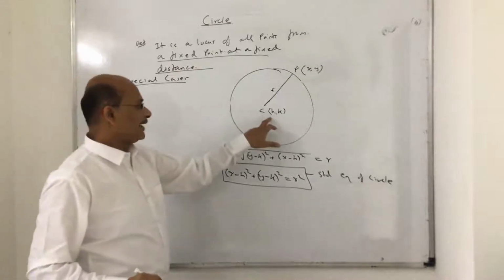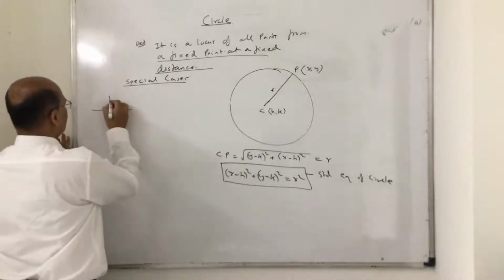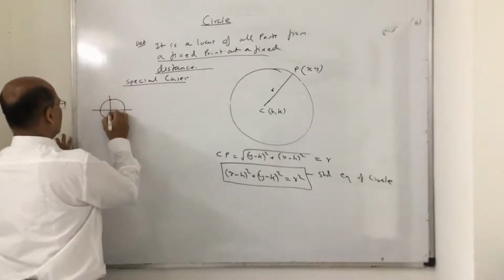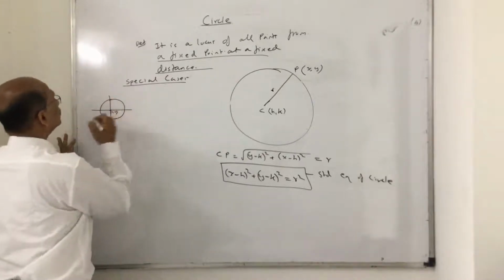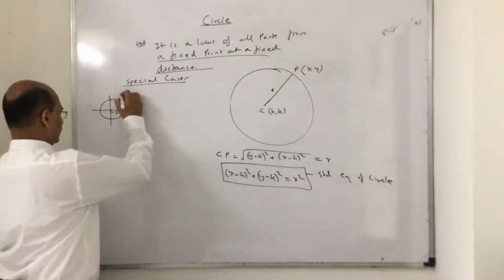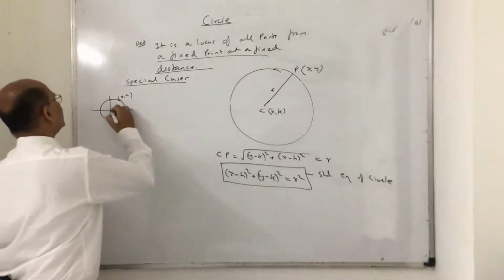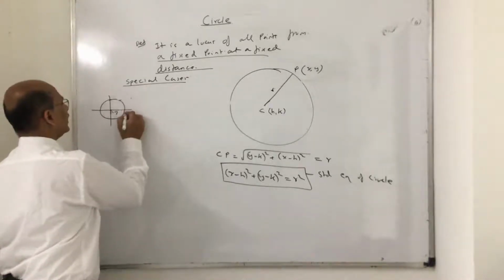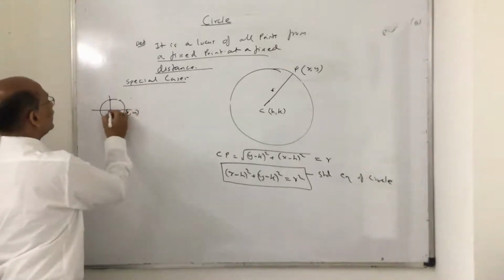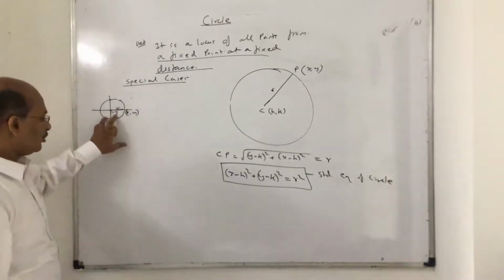Suppose the center is on the origin. For example, if I draw the figure here, the center is at the origin, center is 0, 0, and this is x comma y, correct? Moving forward, this is the x comma y. Now you know this is the radius of the circle, which you denote as r. Now the center is 0, 0.